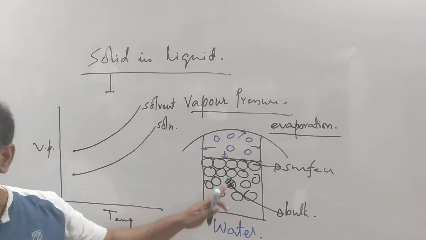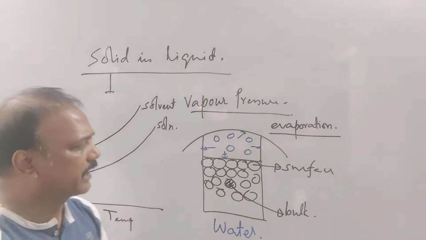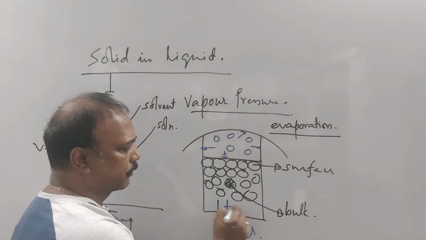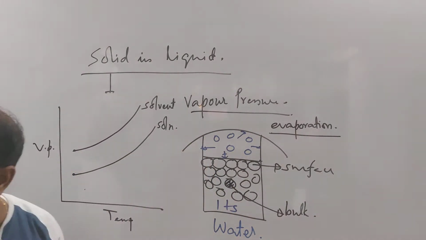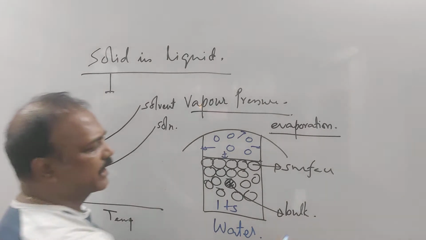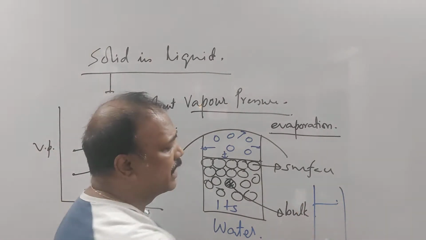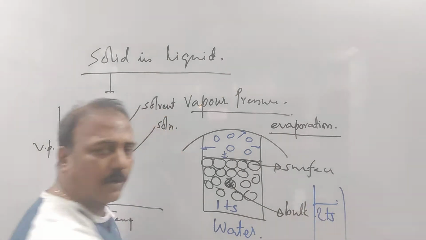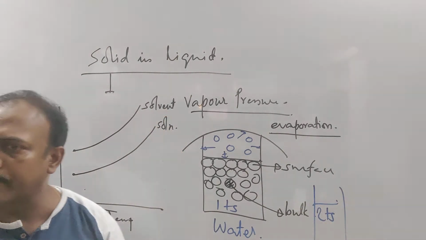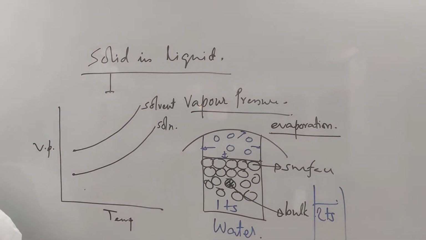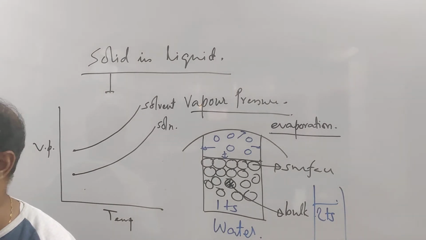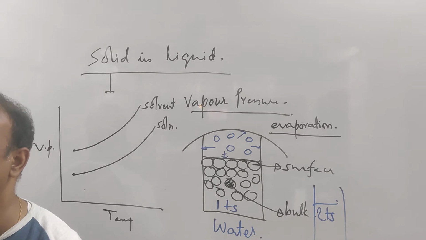Suppose this much water I had taken. In the first case I had taken, suppose, 1 teaspoon of sugar and I made the solution. Clear? In the next case I had taken another solution, the same amount of water, and over here I had taken 2 teaspoons of sugar. Whose vapor pressure will be more? 1 teaspoon. Yes? Why? Because water molecules are more.